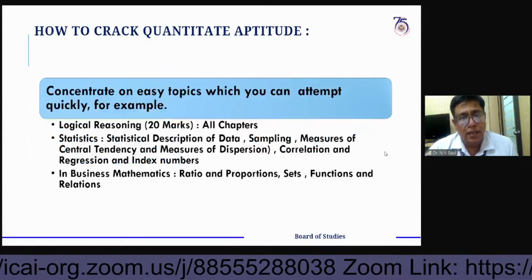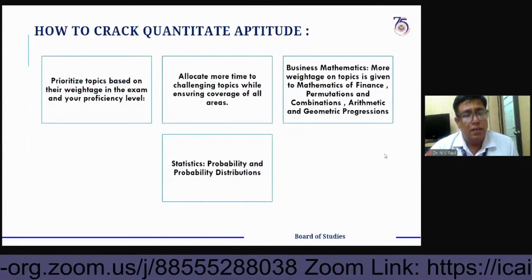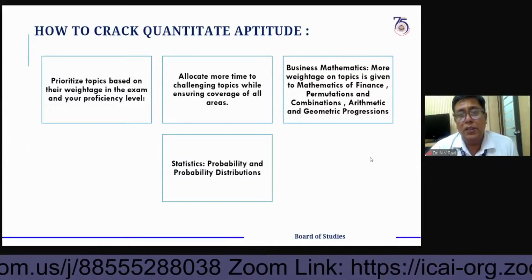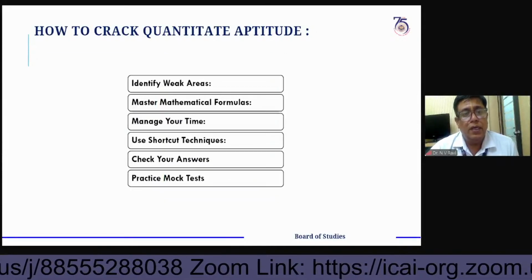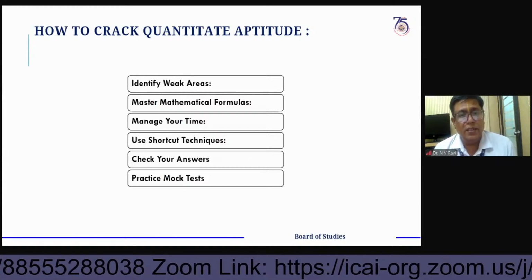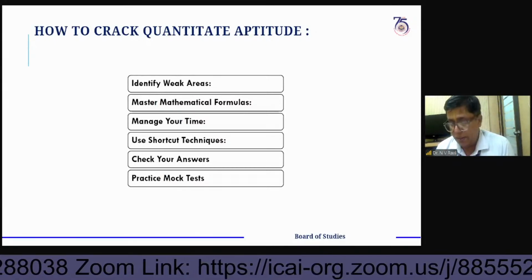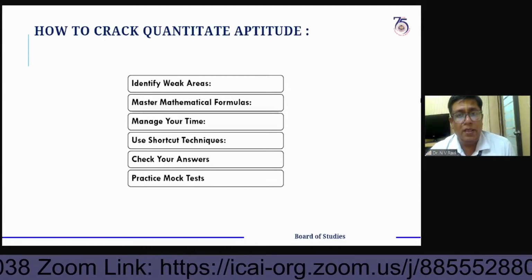I already covered all the aspects. Many of the things were already covered. So now identify your weak areas, master mathematical formulas, manage your time, use shortcut techniques, check your answers. Many of the things I had already covered.